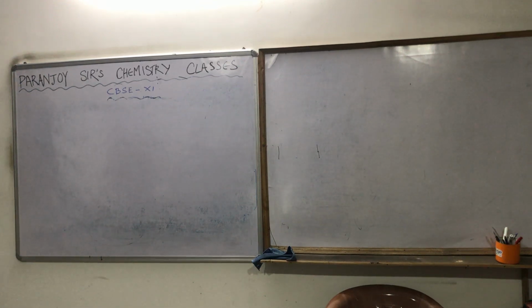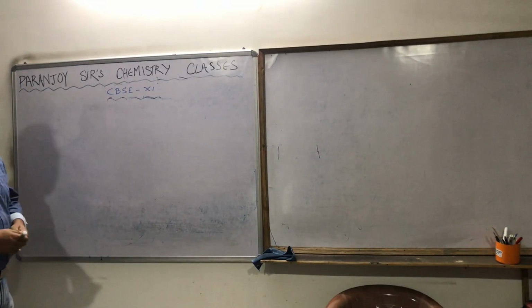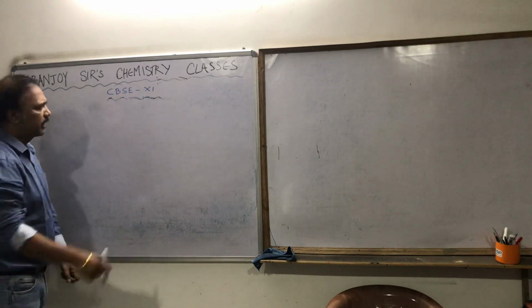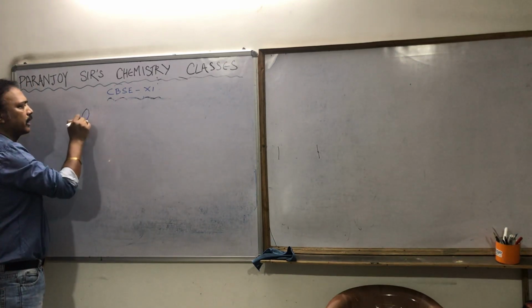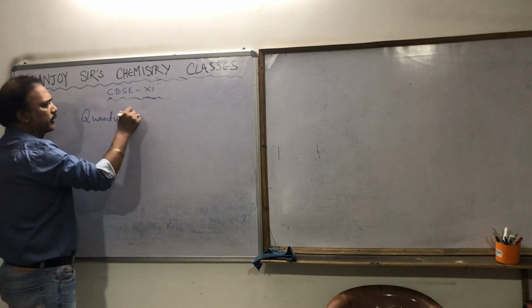Okay, so till the concept of orbit we had done. Now we are going to further go to the quantum mechanical approach, and to go to the quantum mechanical approach, the next thing we must understand is quantum numbers.